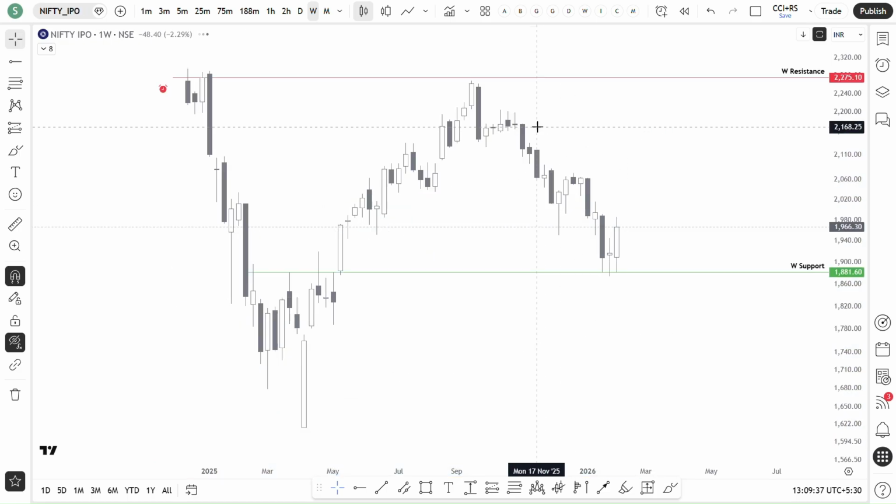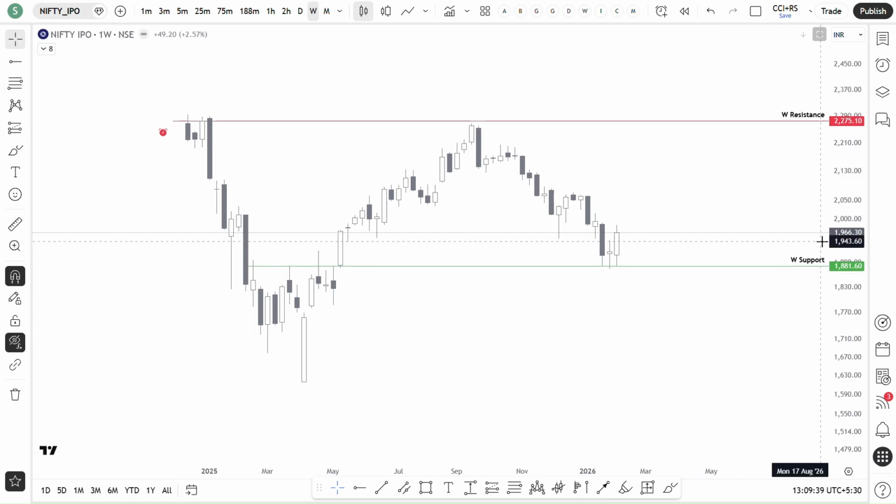Then what else? IPO market. So the IPO market is showing it took support at the previous resistance polarity line. So yeah, now this is at a support zone. So we need to see how this is going to react from here, the IPO market. For now, it looks good. IPO is also looking good, but I won't focus much on this.